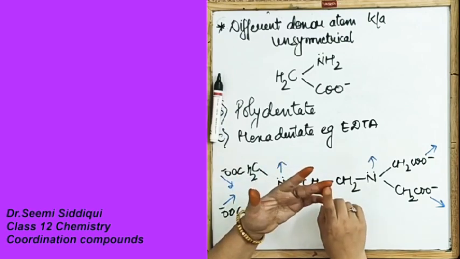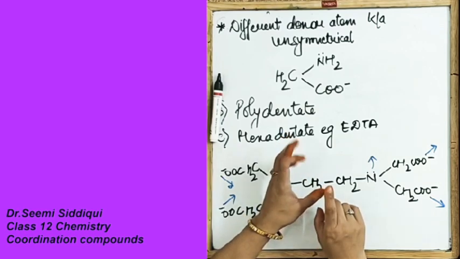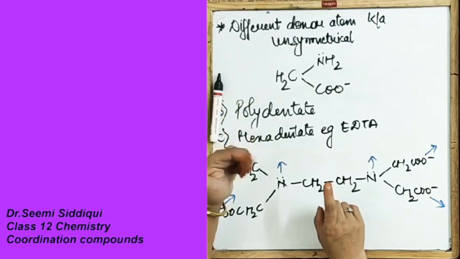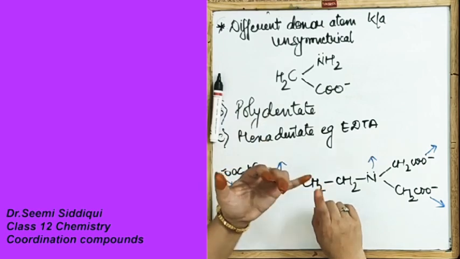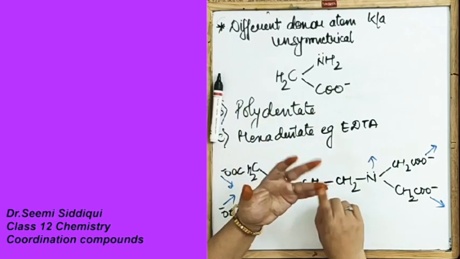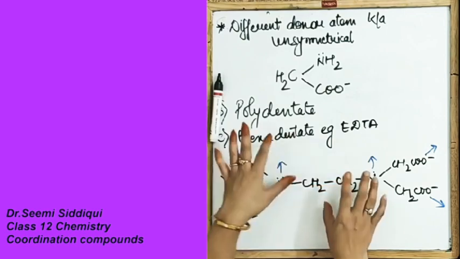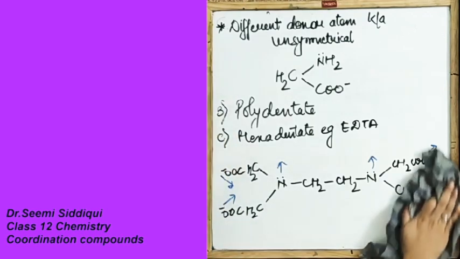Third, bidentate, which has two donor sites. In the bidentate, we had the symmetrical and unsymmetrical. Then we have the polydentate: tridentate means three donor sites, tetradentate four donor sites, and hexadentate six donor sites. Clear?